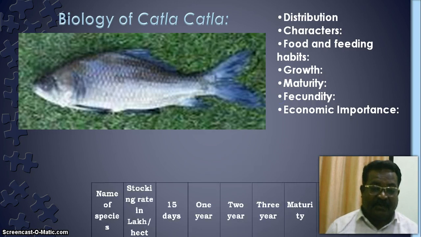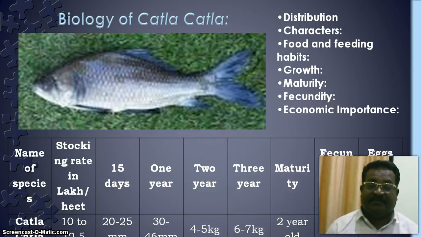Next one is the growth. Growth depends upon what kind of food material is supplied to the species in the form of supplementary feeding, and what type of stocking is done in the nursery rearing ponds. But the growth of this species is very fast when compared with the other species. The stocking rate of the fish in the nursery pond is 10 to 12.5 lakhs per hectare.